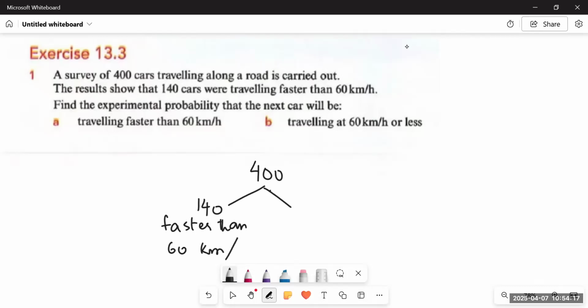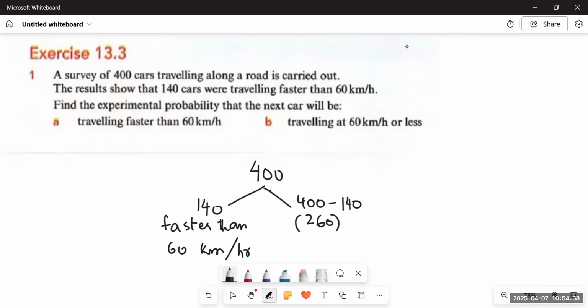So it means there are two categories. What would be the second category? That is, the other cars would be traveling at 60 kilometers per hour or less. So how many cars would be there? We can easily calculate it by subtracting 140 from 400. So the answer would be 260.